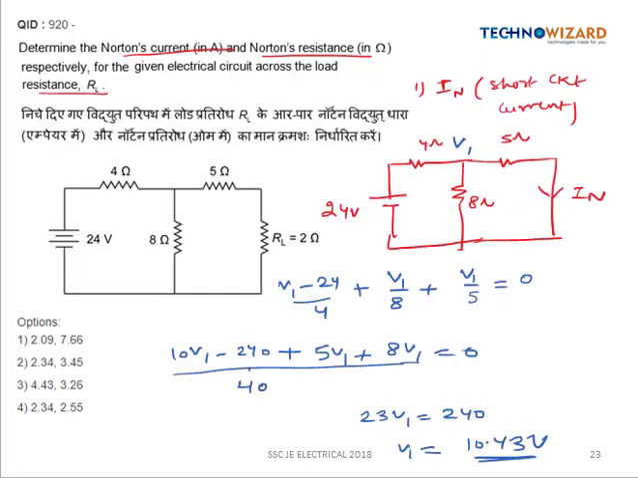So we have obtained both the values. So we have to calculate the Norton current. Okay, now we have found the value of V1. So the Norton current will be nothing but V1 by 5, which is equal to 2.09. So option A is the right answer.